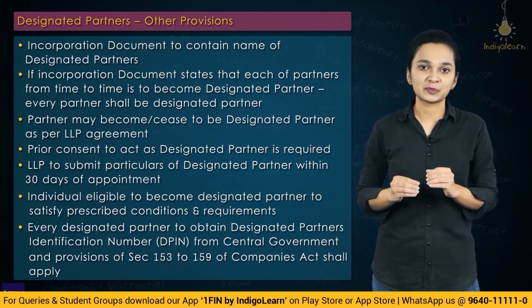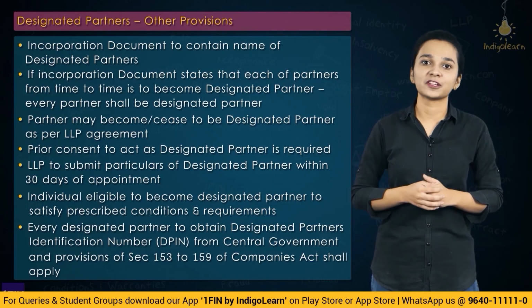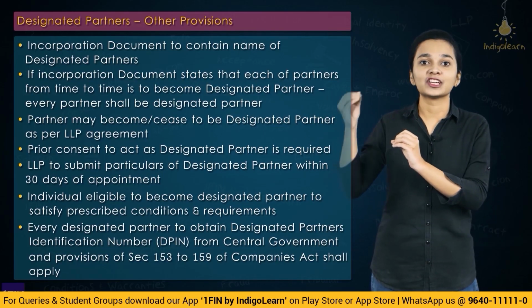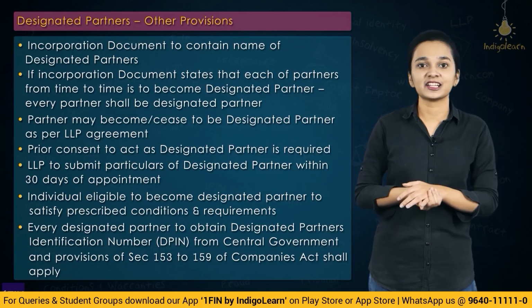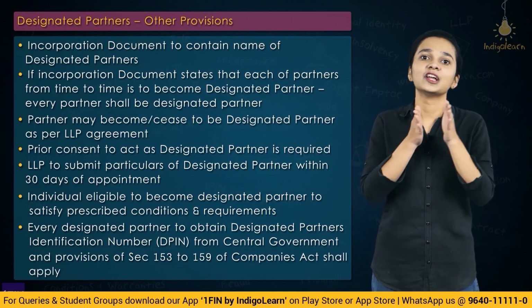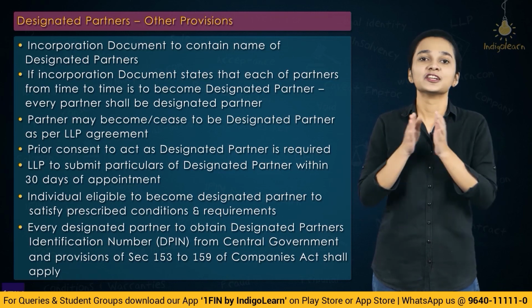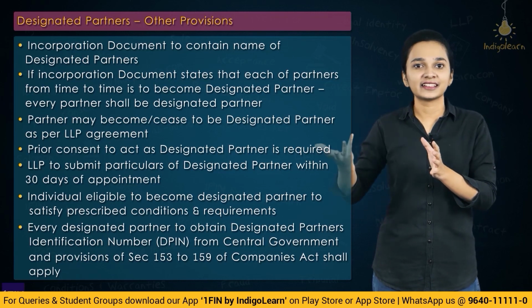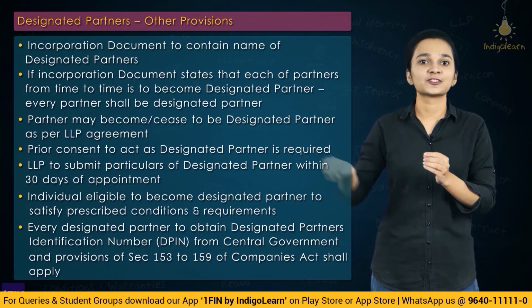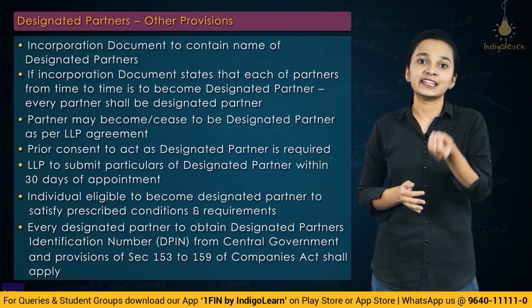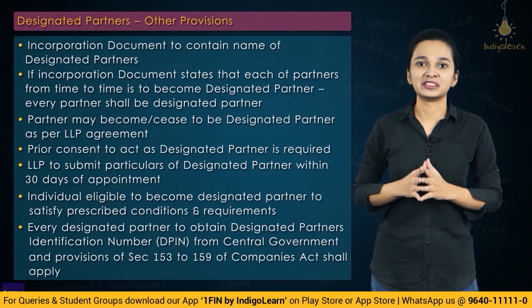For these purposes, sections 153 to 159 of the Companies Act, which deal with application and allotment of the director's identification number, shall mutatis mutandis apply, that is, shall apply as they are. So basically, just like a director has to obtain a DIN in case of a company, similarly a designated partner has to obtain a DPIN in case of a limited liability partnership.